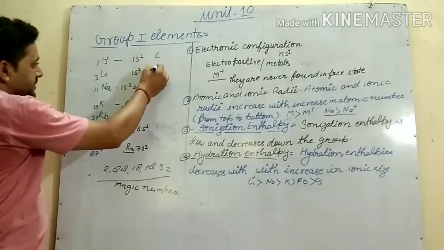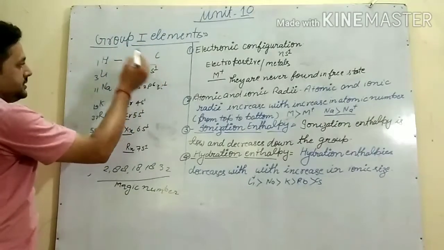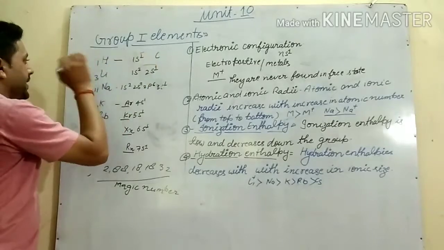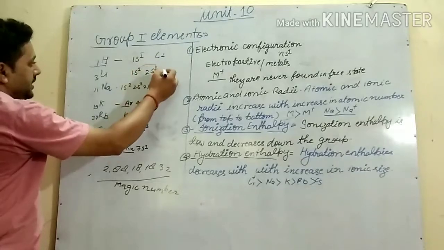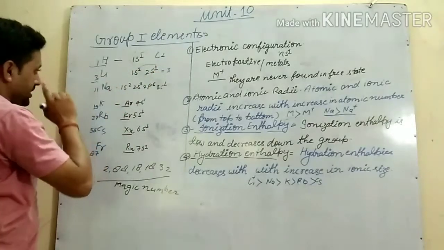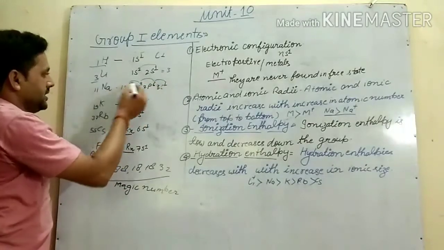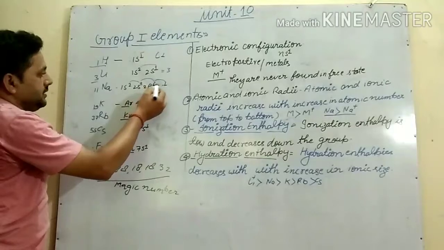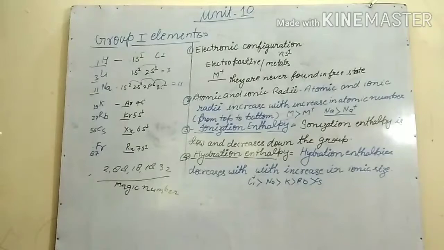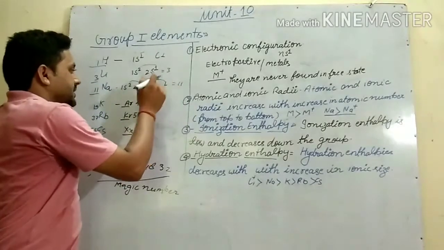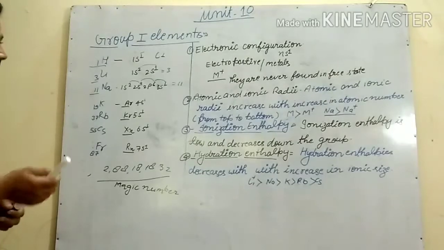If you add these numbers that we have written, the sum should be equal to the atomic number. For hydrogen the atomic number is 1. For lithium, if we add, it is 3, so it matches. For sodium, 2, 4, 6, 10, 11, so the atomic number is 11. Like this we can check whether the electronic configuration we have written is correct or incorrect.